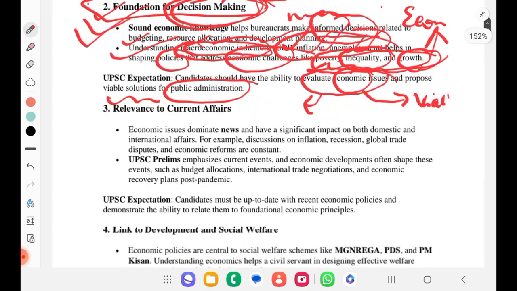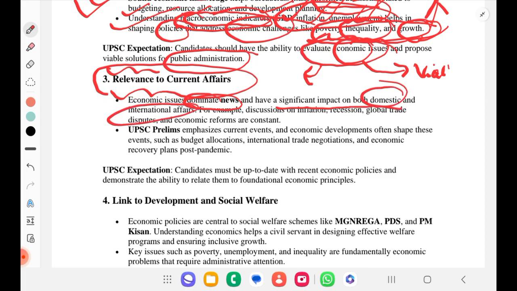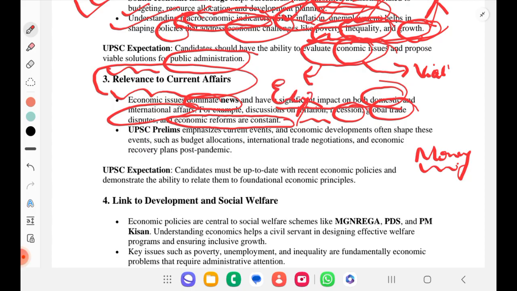Okay. And it is also very much relevant to current affairs. Economic issues always dominate news and have a significant impact on both domestic and international affairs. So mostly we talk in terms of money or monetary values, which is related to economics. For example, discussions on inflation, recession, global trade dispute and economic reforms are constant news articles, right? To understand that as well, economic subject is very much crucial.